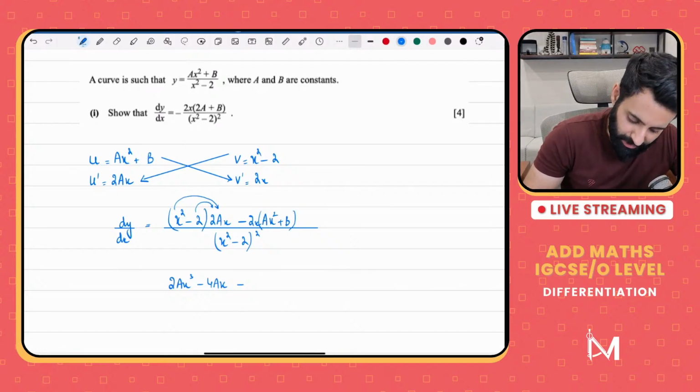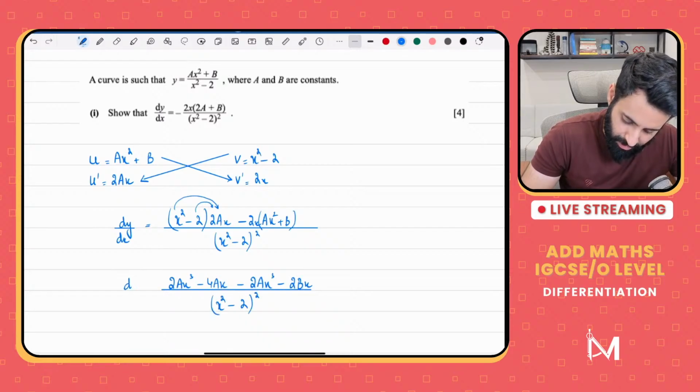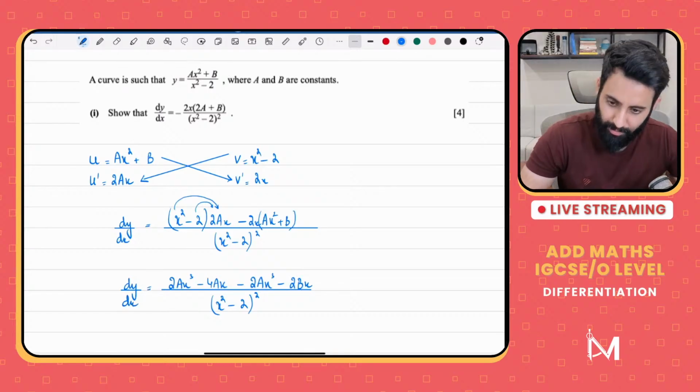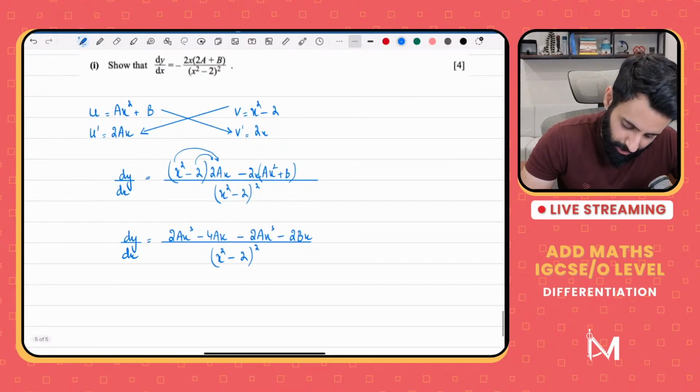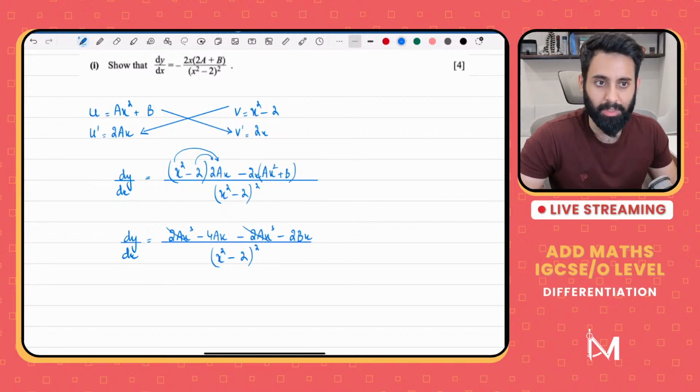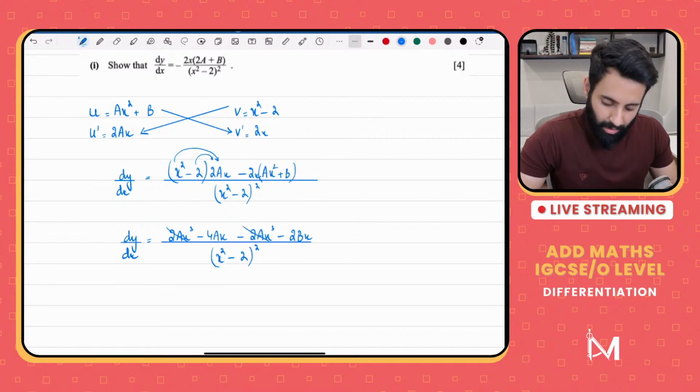Now minus 2x into ax square, that's going to be minus 2ax cube, and then minus 2x into b, so that's going to be minus 2bx. And don't forget, in the denominator, you have x square minus 2, the whole thing square. So this is your dy by dx. Okay? Now, let's see what we can simplify. So we can simplify this along with this. Okay, let's see what else we can simplify. So we have 4ax minus 2bx.